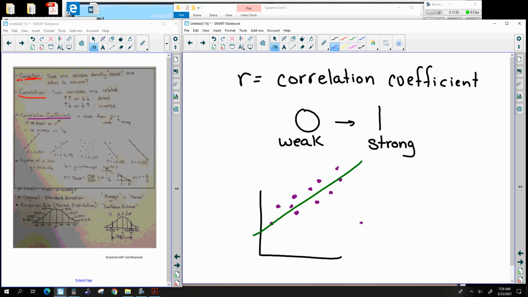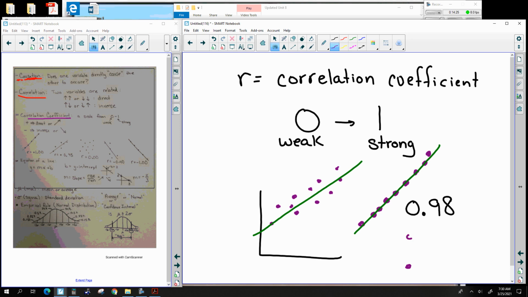If those dots just so happen to line up on your line, that's really strong. You're going to have a correlation coefficient that is extremely high, close to the number 1. That's a very strong correlation coefficient if the dots are really close to the line.